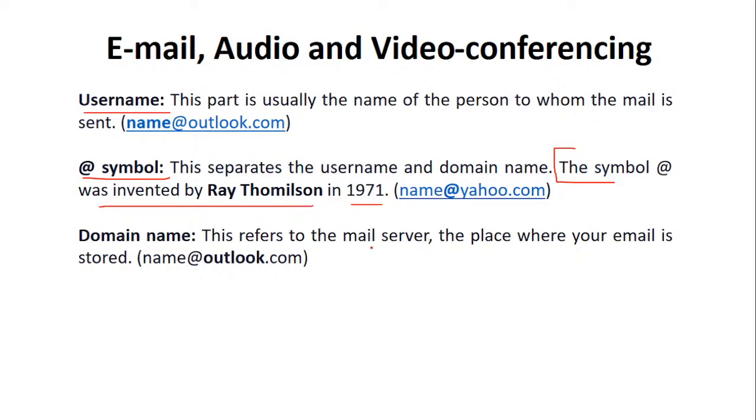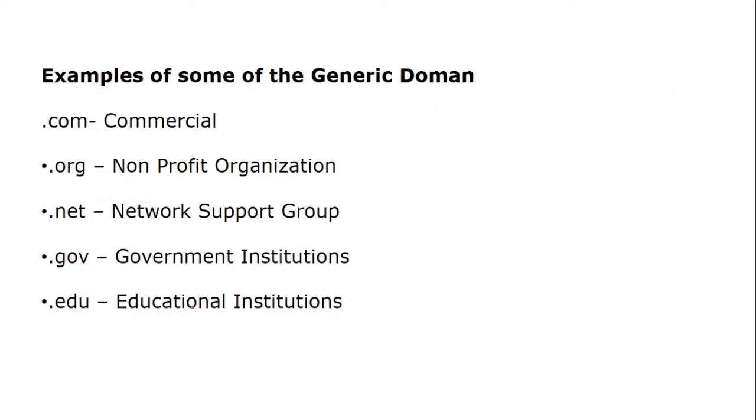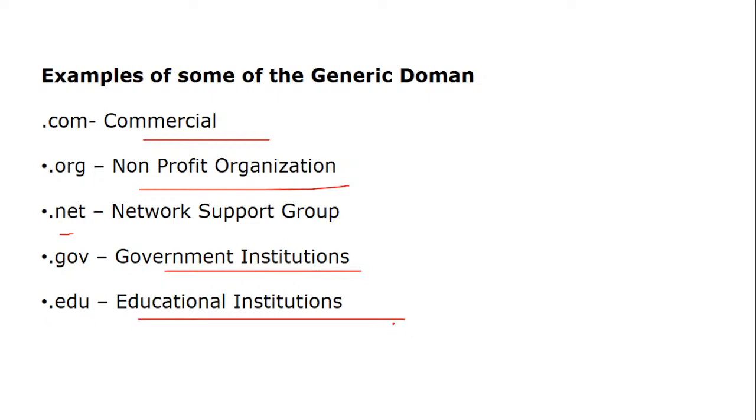Domain name refers to the mail server, the place where your email is stored. We also have questions on different domains. This is very common, but still we know that .com is for commercial, .org is for non-profit organizations, .net is for network support groups, .gov is for government institutions, .edu for educational institutions. In one of the previous year questions, .mil, that is military. So there are questions seen on mails and domains, so you should be aware of this very well.